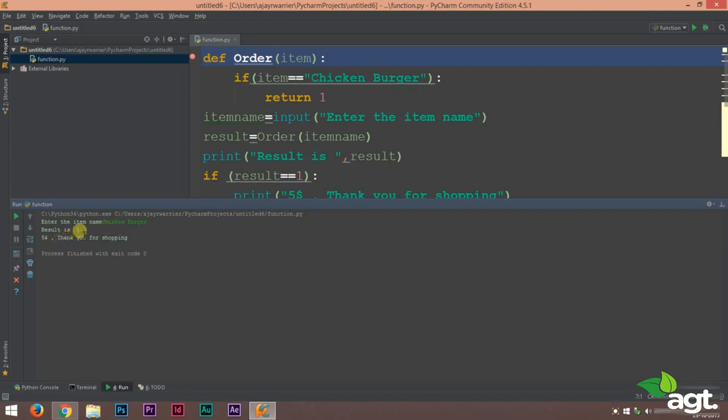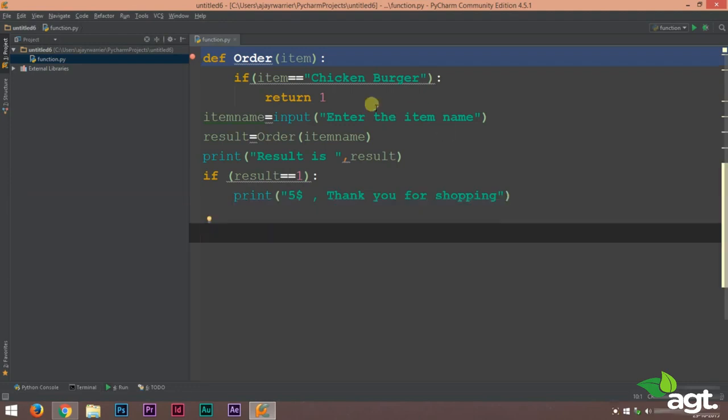Alright, now check out the output screen. Result is 1, $5, thank you for shopping. So program is working perfectly. So return keyword is used to send back a value to the function call. This is used when we want to store the result of a function into a variable so that that result can be used anywhere in the program.